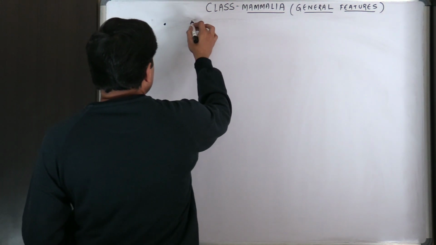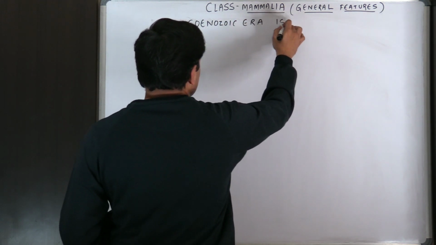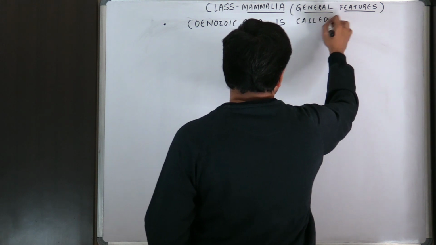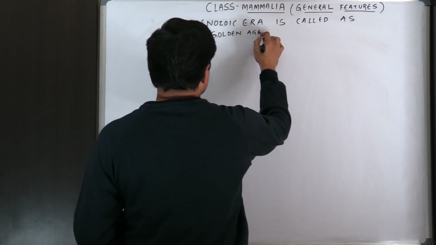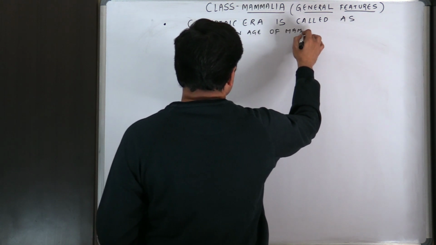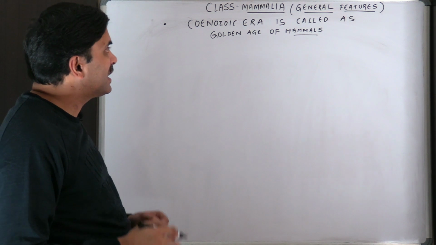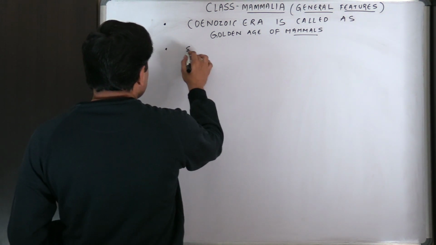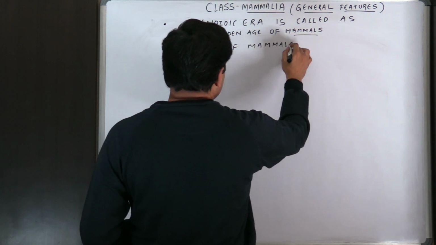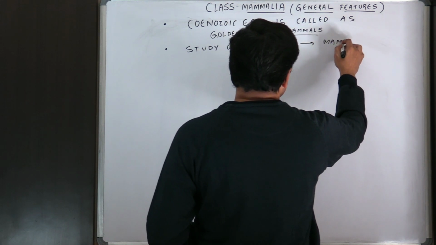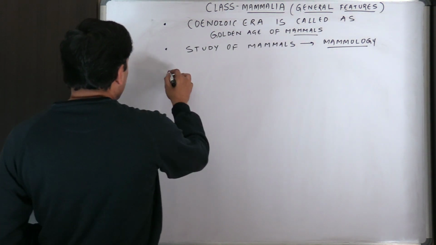First of all, the Cenozoic era is called the golden age of mammals. The study of mammals is called mammalogy.